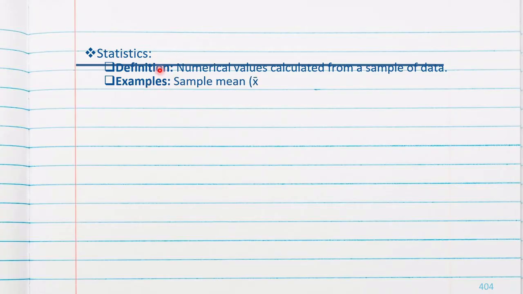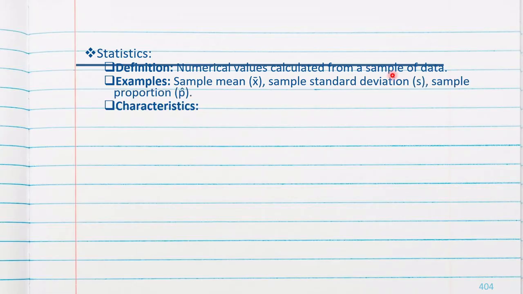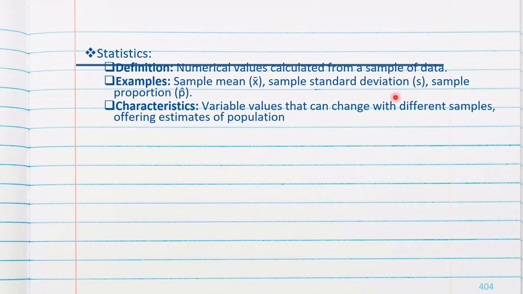Statistics means numerical values calculated from the sample of data. For example, sample mean is x bar, and sample standard deviation. These are the notations of sample and population.